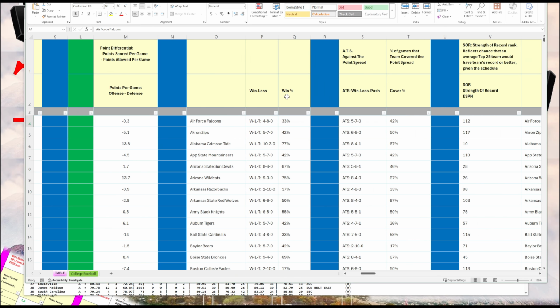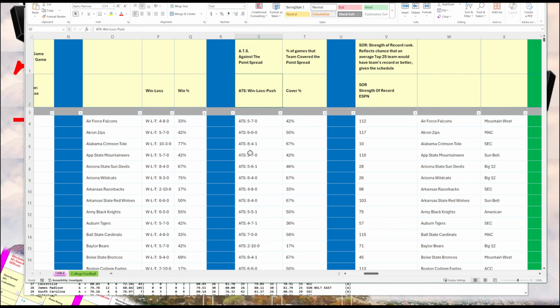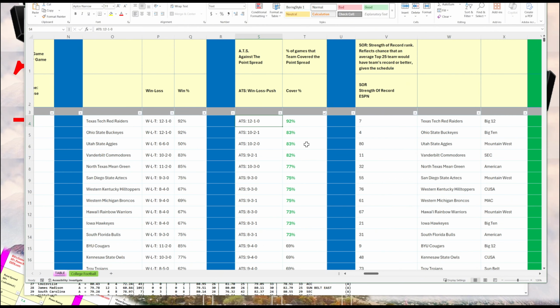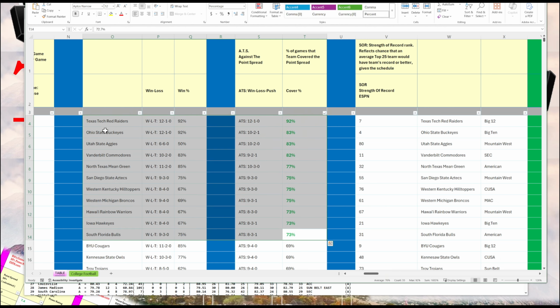Next, I include win-loss, win percentage. ATS here is the number of times that a team covers the point spread. So looking at Air Force, the first team, they played 12 games. They covered 5 times. They didn't cover 7 times, and that third 0 is a push. And you can actually sort by the cover percentage.